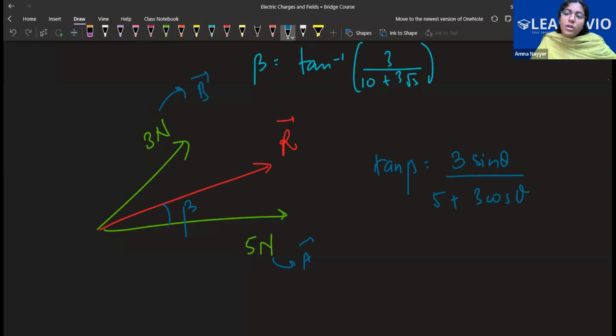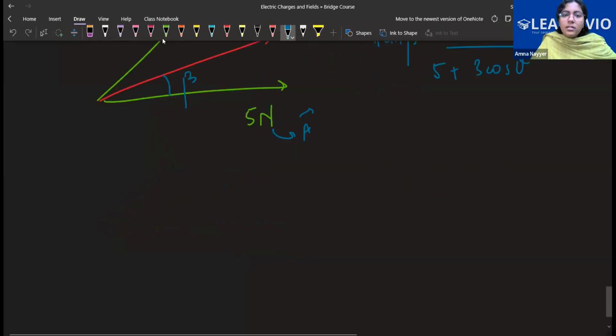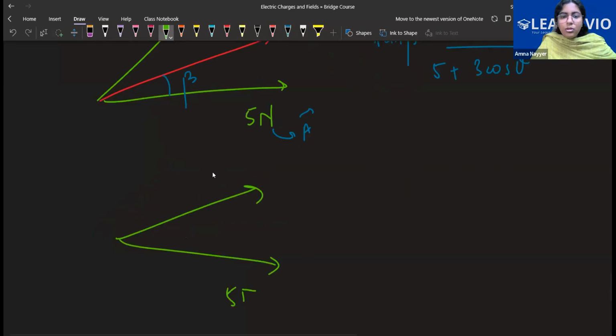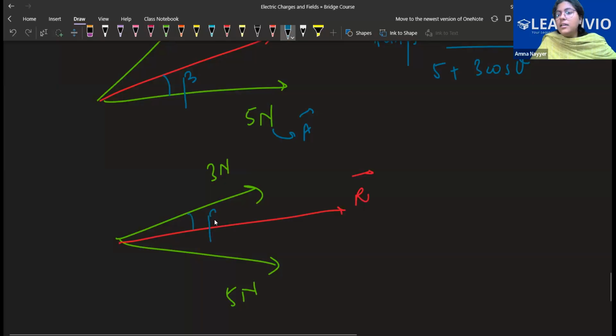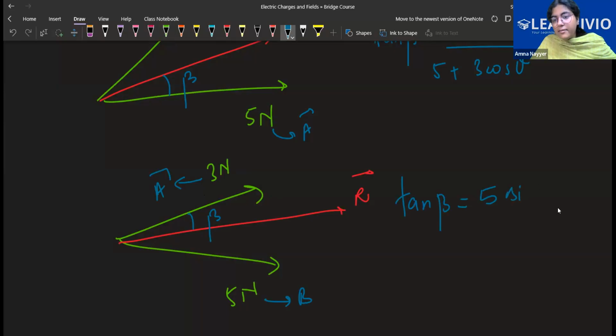Now, what if I wanted to choose the other way around? These are the two angles, these are the two vectors given. One is 5 Newton, other is 3 Newton, and this is the resultant. What if I have chosen this as beta? If I have chosen this as beta, this will become A and this will become B. Now it means that if I want to write the direction, I will write instead of B, 5. 5 sine theta divided by 3 plus 5 cos beta.